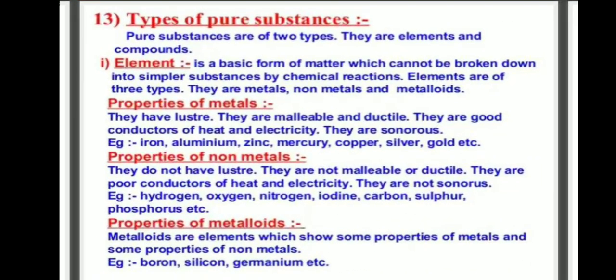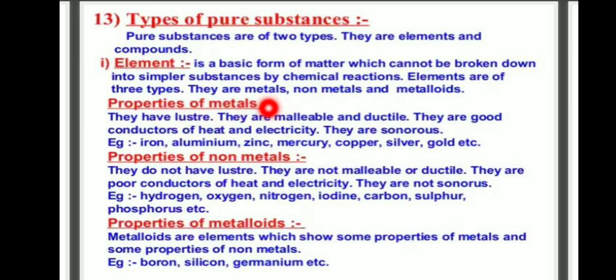Types of pure substances: elements and compounds. First one, two types of pure substance, elements and compounds. What is an element? It's a basic form of matter which cannot be broken down into simpler substances by chemical reactions. Listen, it's a basic form of matter which cannot be broken down into simpler substances by chemical reactions. Elements are of three types: metals, non-metals and metalloids.